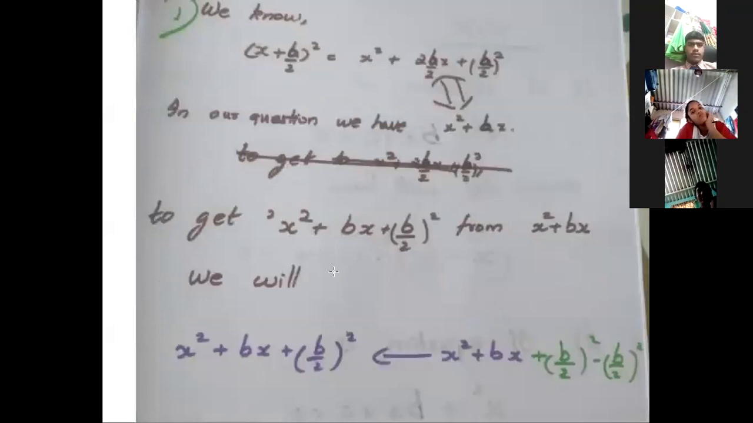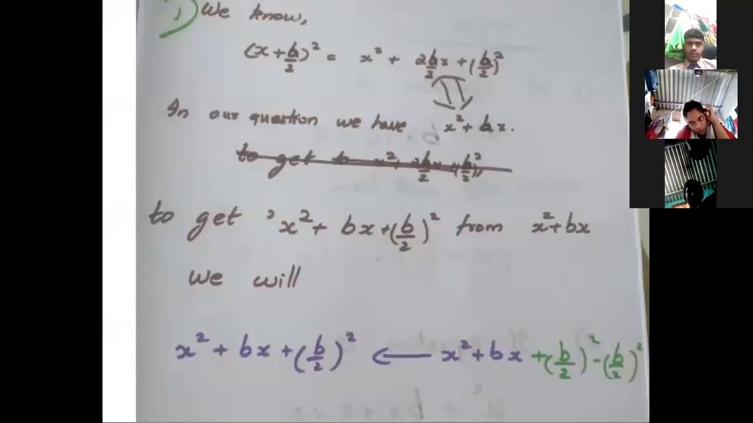If you look into what I've written, we know x plus b by 2 whole square is x square plus 2 into b by 2 into x plus b by 2 whole square. So x square plus 2bx... 2 into b by 2 into x plus b by 2 whole square. 2 into 2, and the 2 and 2 will cancel, correct?